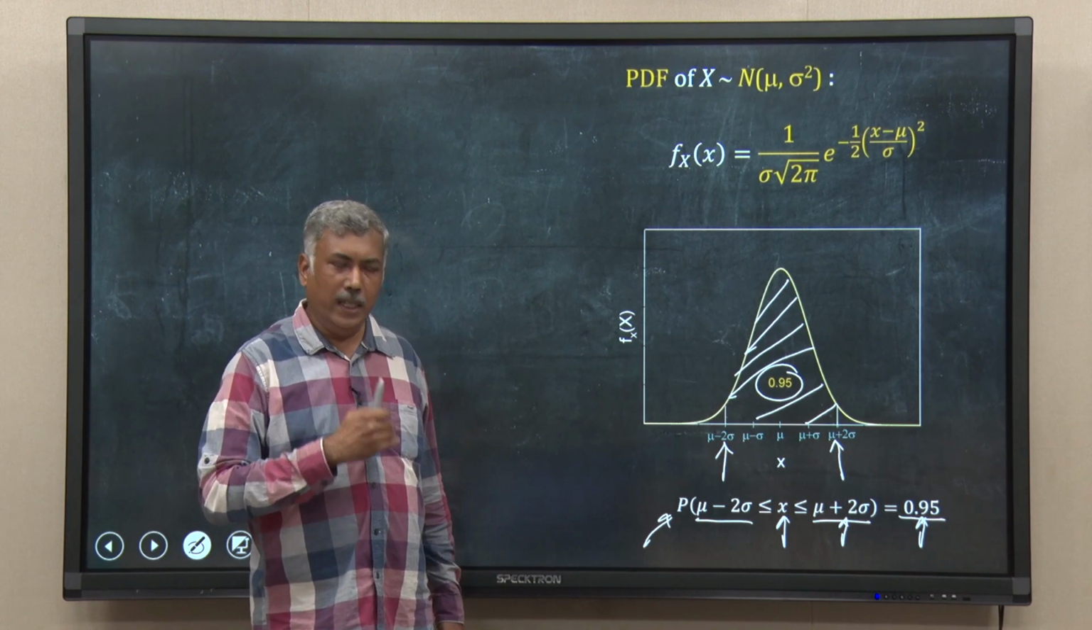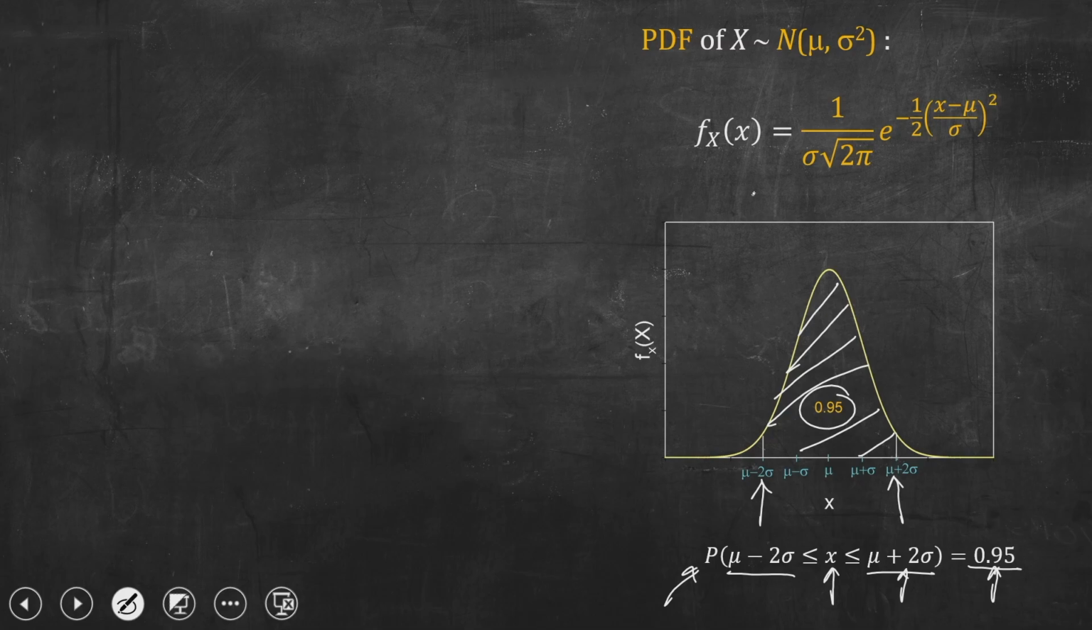And in fact, I have not shown here, if I go further, for example, if I say the probability that x lies from mu minus 3 sigma to mu plus 3 sigma, that means the probability that the variable will lie within the interval of 3 standard deviations, this is roughly 99.7%.